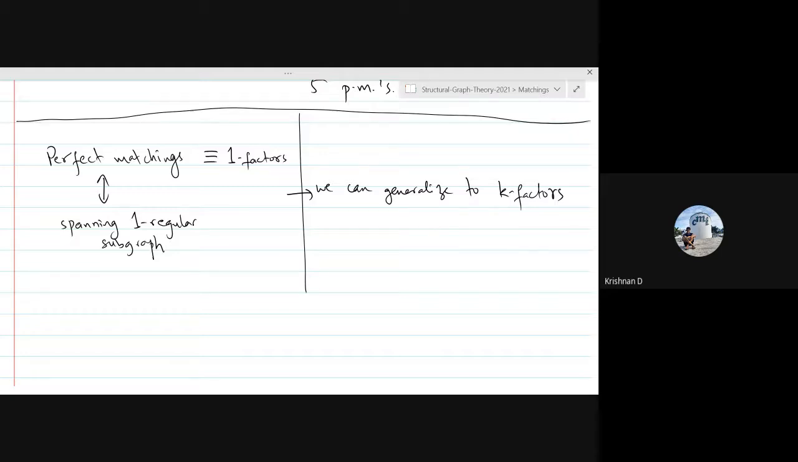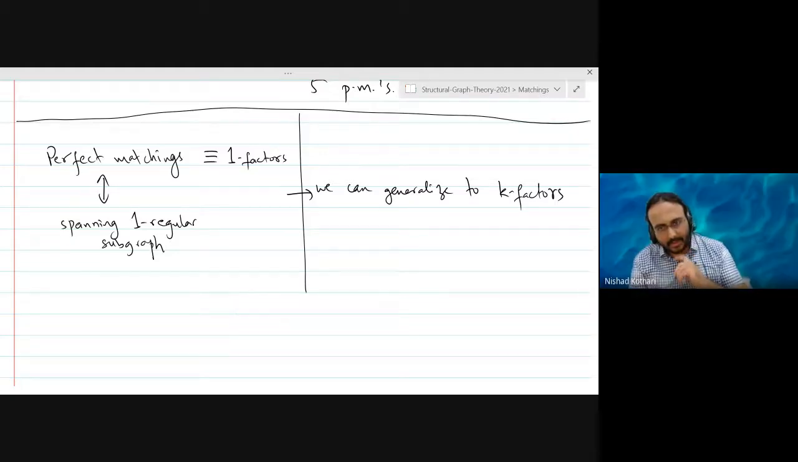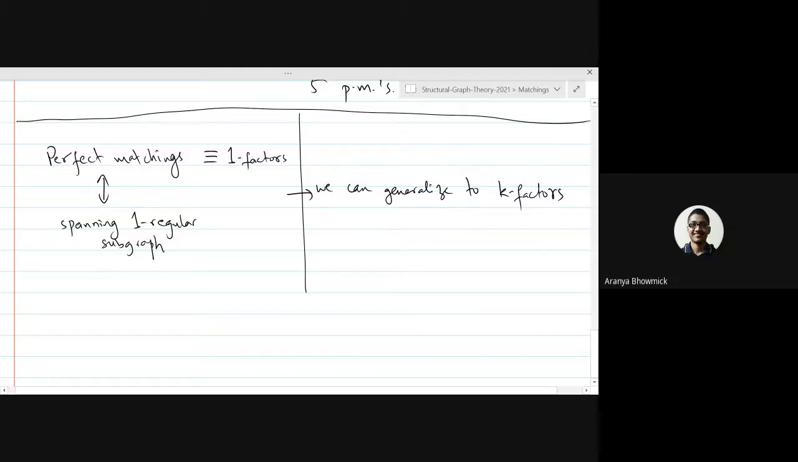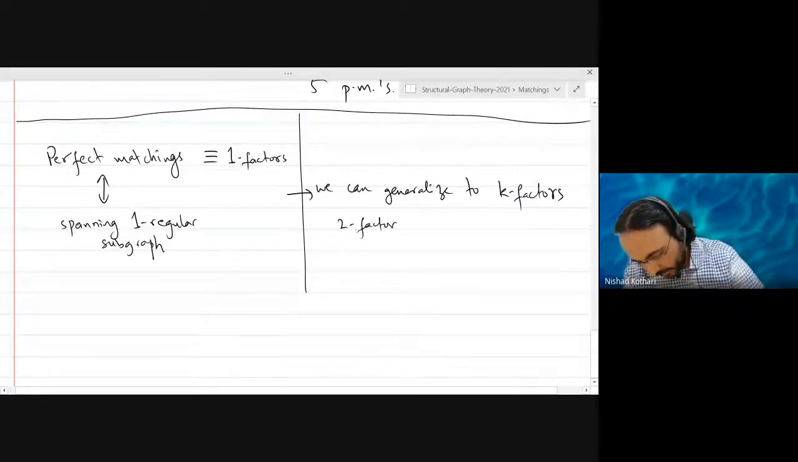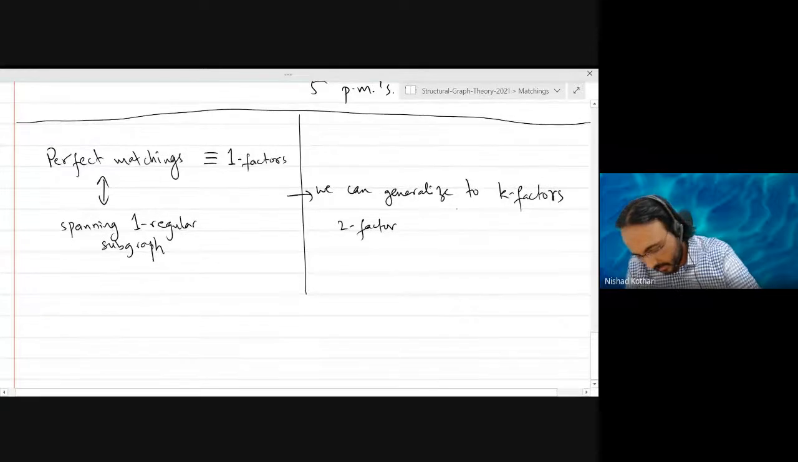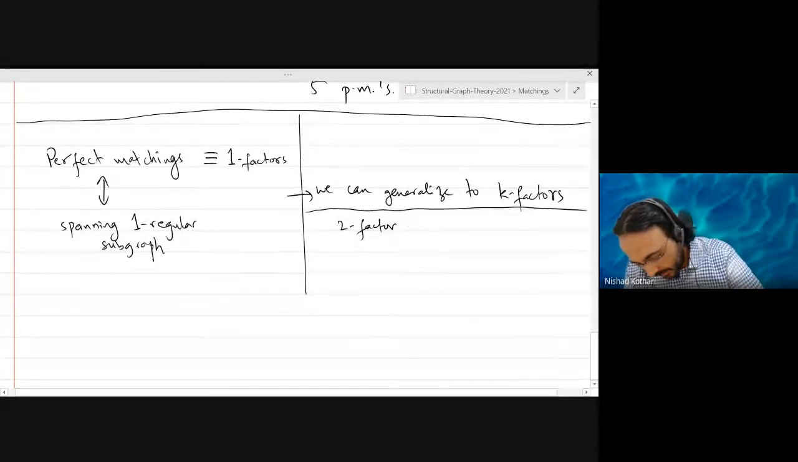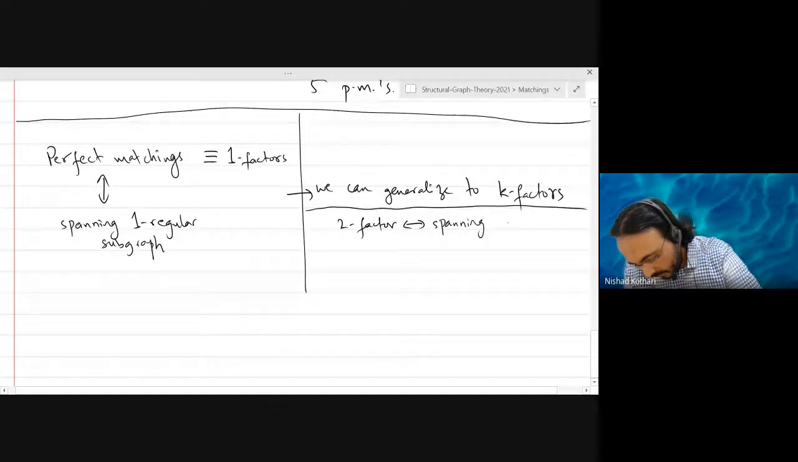Okay, so we can generalize now to k factors, but we are actually not going to be interested in arbitrary k. A k factor is basically a spanning k regular subgraph, right? So, what is a two factor? That is what we are going to be interested in today. A two factor is a spanning two regular subgraph.